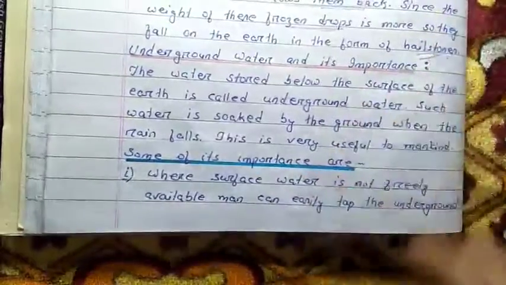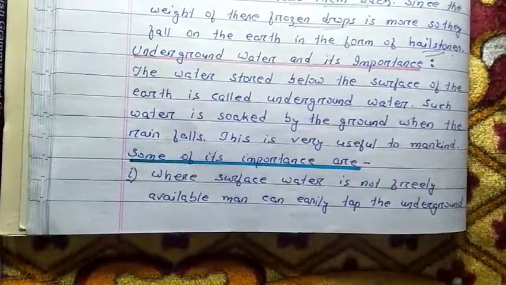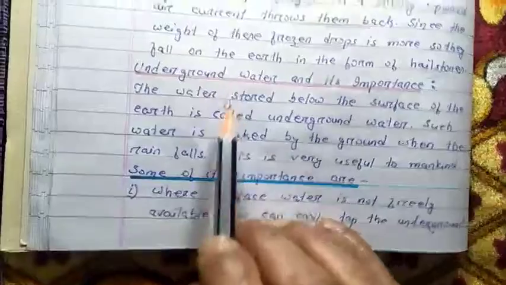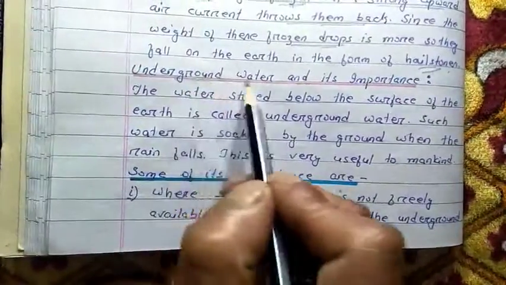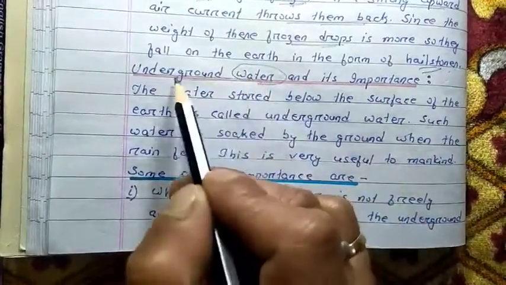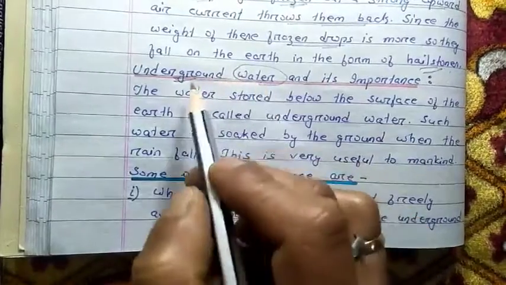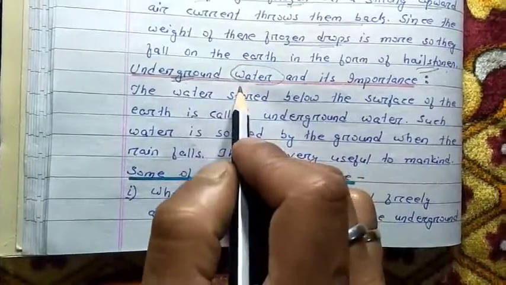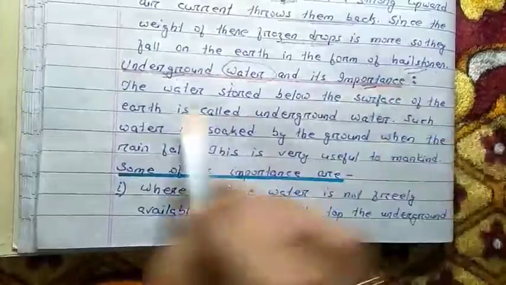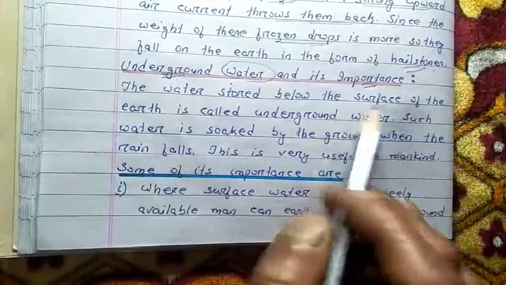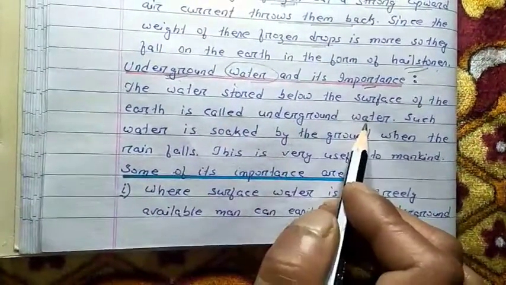Well, now we are going to study the last part of this video as well as this chapter. We are going to study about underground water. Water is also stored under the ground, and that water which is stored under the ground is known as underground water, and it is very important. The water stored below the surface of the earth is called underground water.